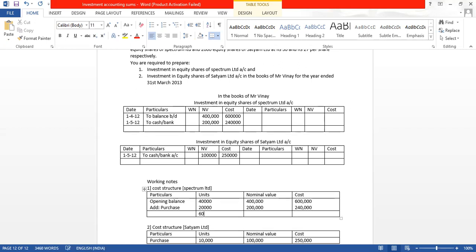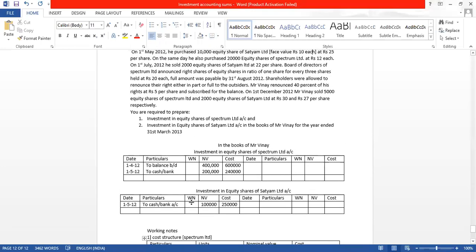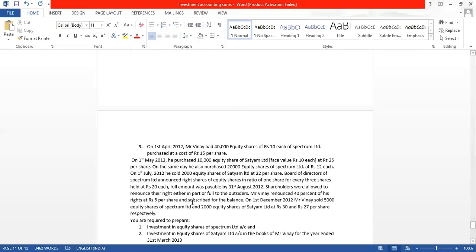So how many shares do we have? 60,000. This will become 6 lakh. This will become 8,40,000. So this is done. We have recorded it in the cost structure also.